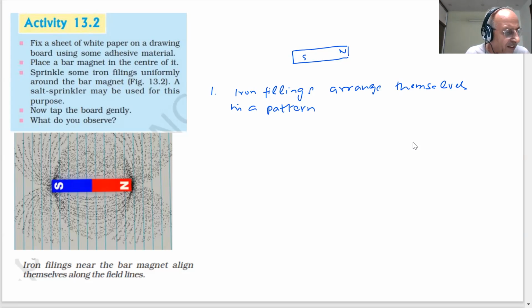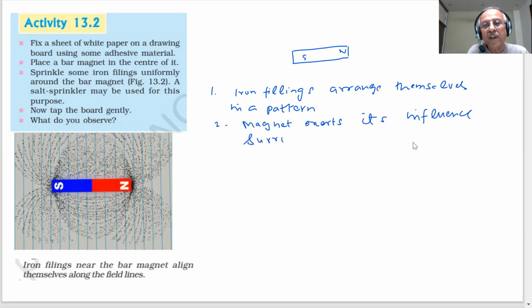Why do iron filings arrange in such a pattern? It shows that the magnet exerts its influence in the region surrounding it. Whatever magnet is there, it is exerting its influence in its surroundings. Therefore, the iron filings experience a force.